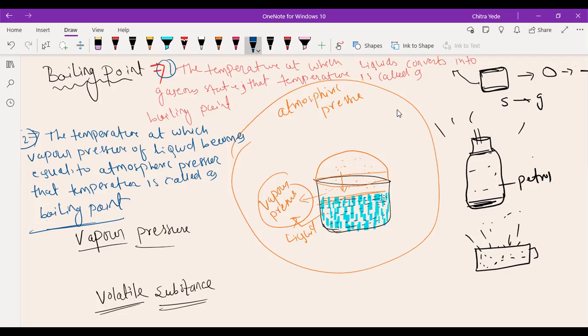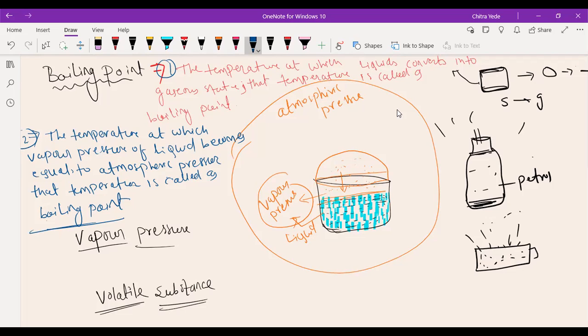Any doubt here, beta? Sir, the boiling point is the measure of the temperature, sir, like 100 degrees Celsius, 200, like that? It is not the measure of temperature. It is the measure of the change of phase from liquid to gas.